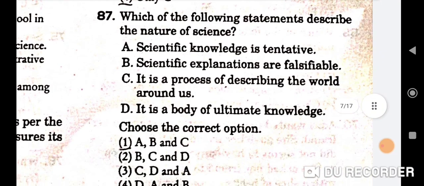Next question is, which of the following statements describes the nature of science? So correct option is A, B and C. That is A, scientific knowledge is tentative. B, scientific explanations are falsifiable. And third is C, it is a process of describing the world around us.